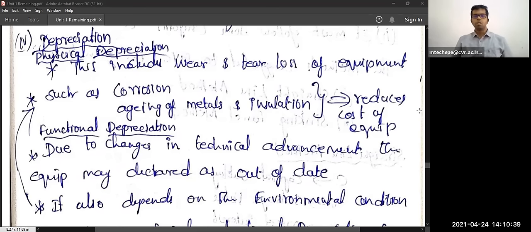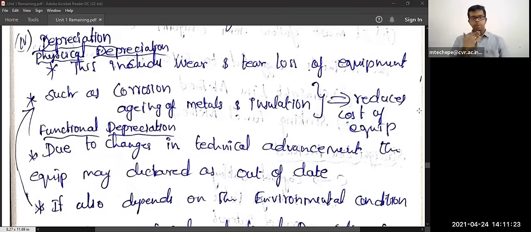If they buy a distribution transformer, 11 kV by 415 volts, the cost of the distribution transformer is 1 lakh. After 1 year, due to the aging of the insulation and windings inside, it will reduce the lifetime of the equipment. And also if we are going for selling after 1 year, you can't give the same 1 lakh; the depreciation charges will reduce it.